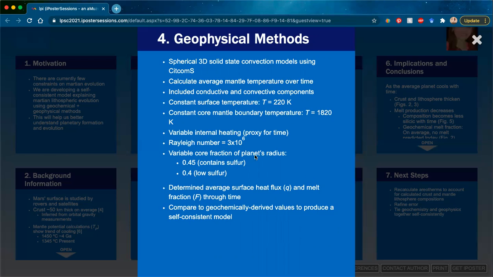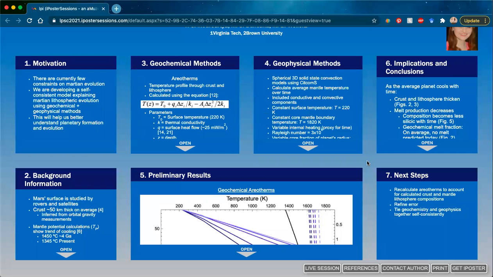We used variable internal heating, which was a proxy for time, and varied the core fraction of the planet's radius to account for whether there was a high amount or low amount of sulfur. And so from this, we got the average surface heat flux and melt fraction through time. And we compare this to the geochemically derived values to produce a self-consistent model.